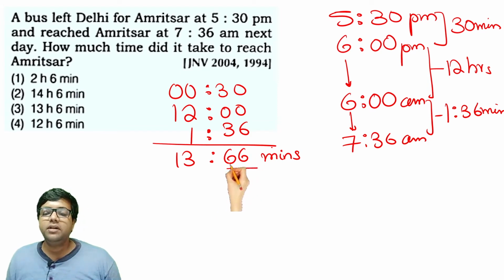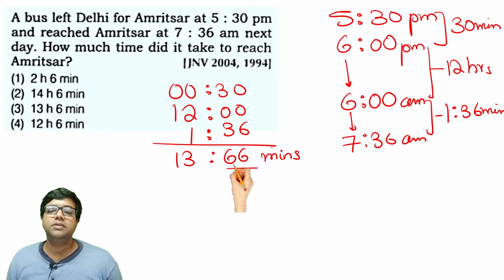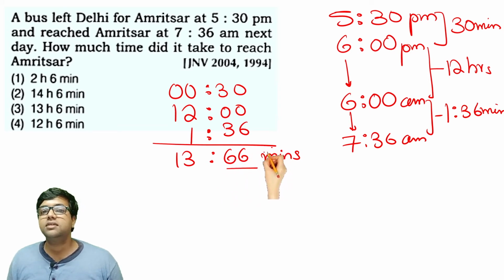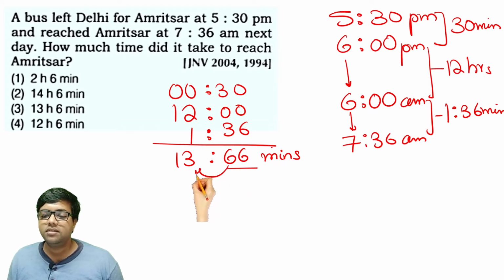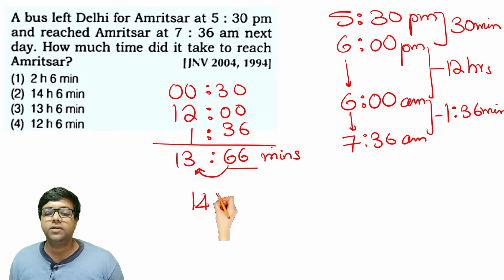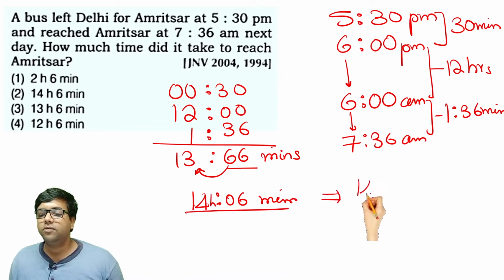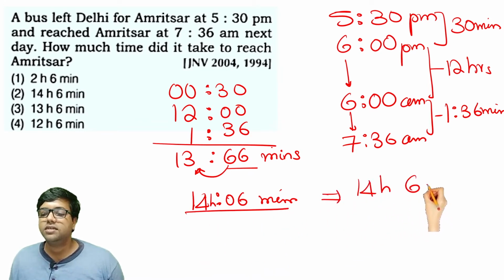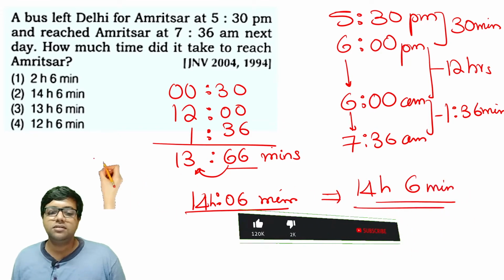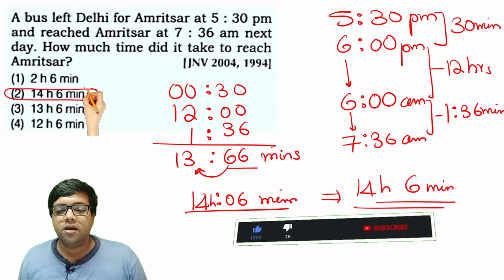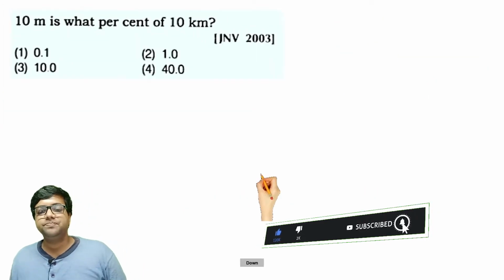So how many minutes are above 60 minutes here? 6 are the minutes which is above 60. So 60 plus 6 is 66 minutes. Therefore 1 hour we will send the 60 minutes to the hour side, which makes the hours 14, and this becomes 6 minutes. So 14 hours and 6 minutes is the right answer for this question. Option 2 is the right answer.